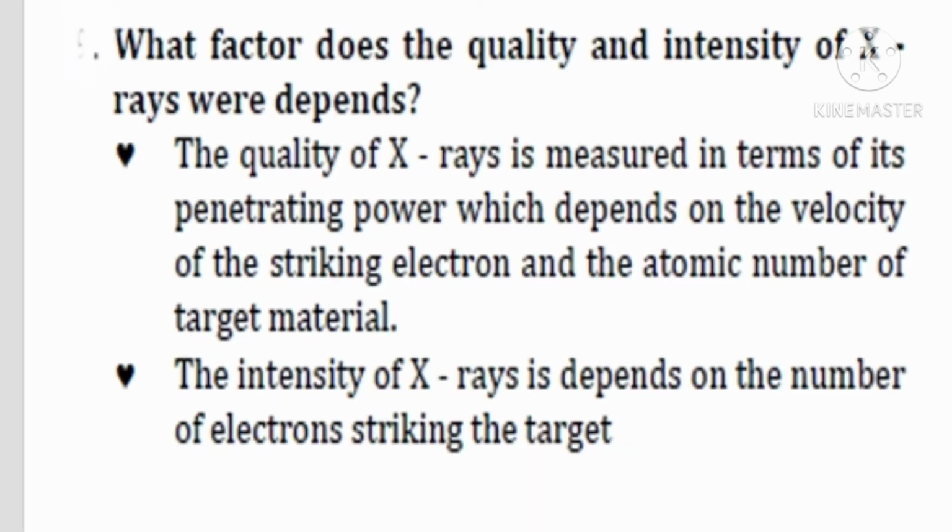Next question, on what factors do the quality and the intensity of X-rays depend? The quality of X-rays is measured in terms of its penetrating power, which depends on the velocity of the striking electron and the atomic number of the target material. The intensity of X-rays depends on the number of electrons striking the target.